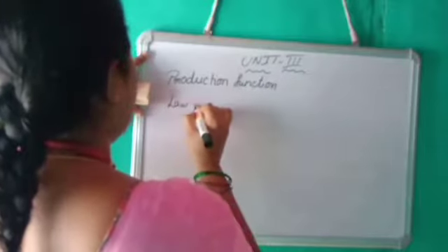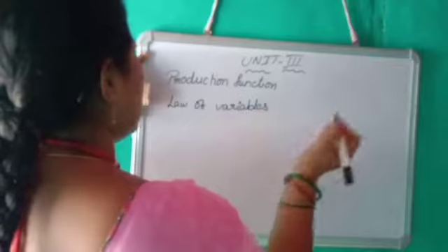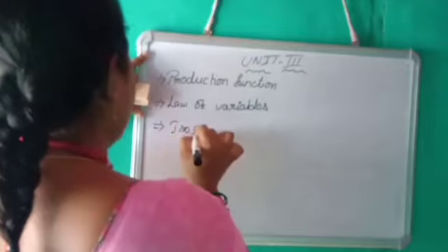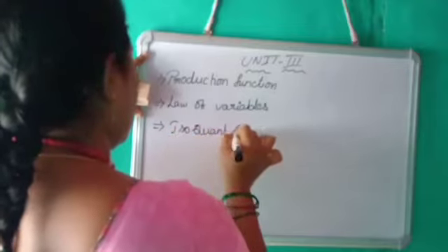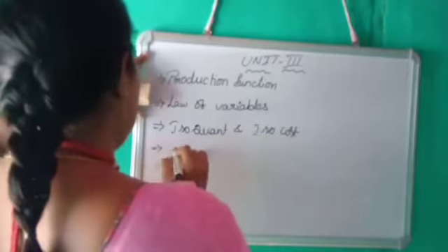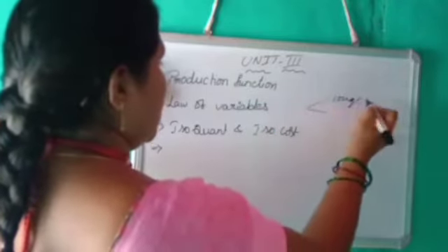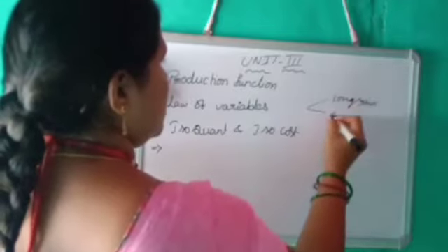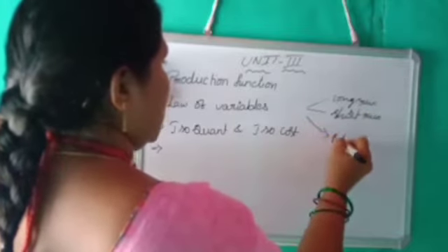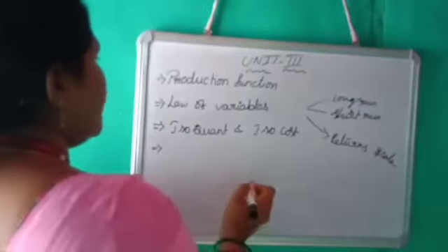Law of variable proportions. Next one, isoquant and isocost. In the law of variable proportions, we are going to see about the long run and short run, and also the returns to scale. How the returns will happen in the use of the law of variables.